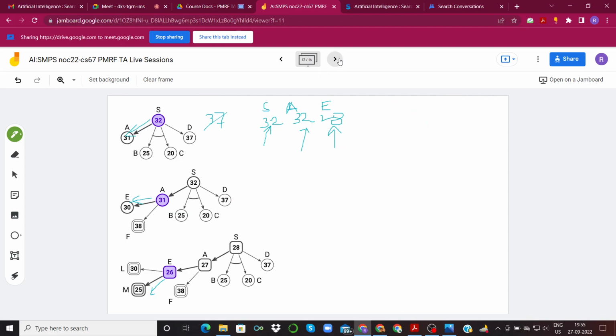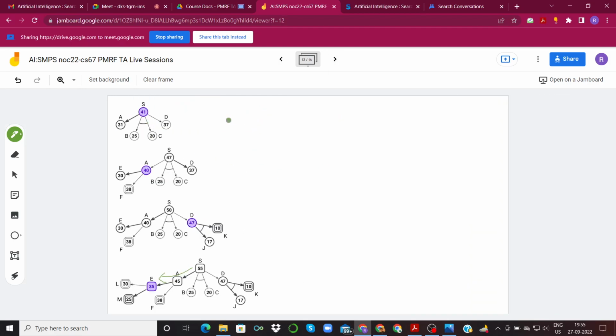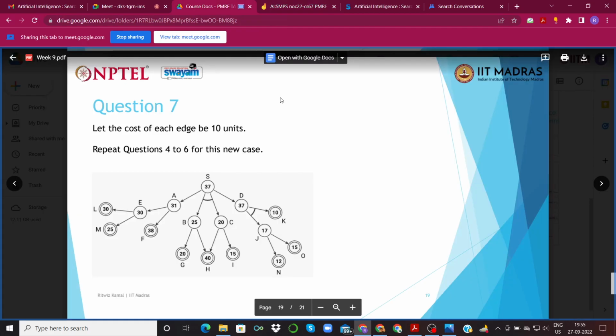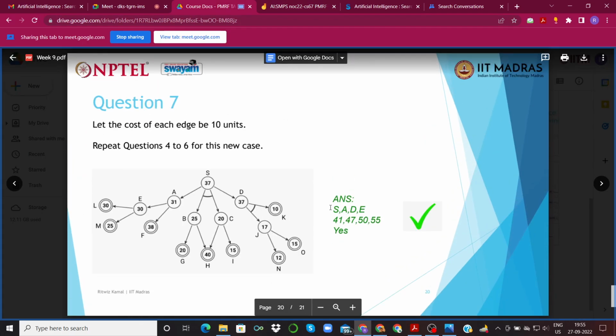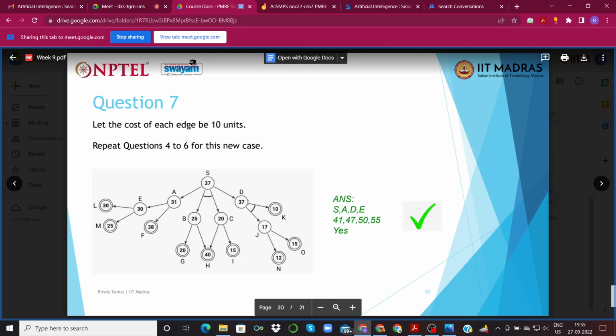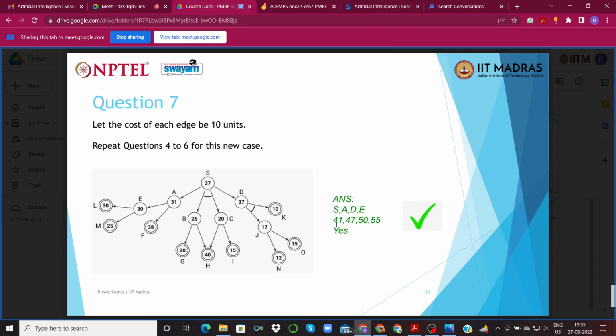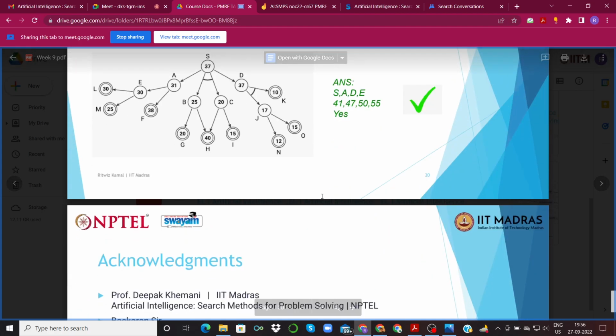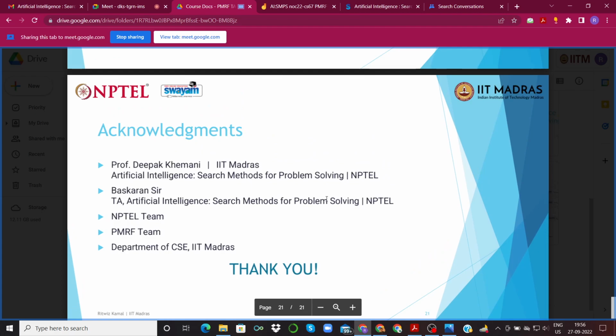So these are basically the different stages that you can verify for yourself. The order in which the nodes were expanded would be: first we expanded S, then we went for A, then D, then we went back to E. The corresponding costs were 41, 47, 50 and 55 in each case. And whether or not we found an optimal solution, the answer would be yes. Okay, so that was the solution. That brings us to an end of today's session.